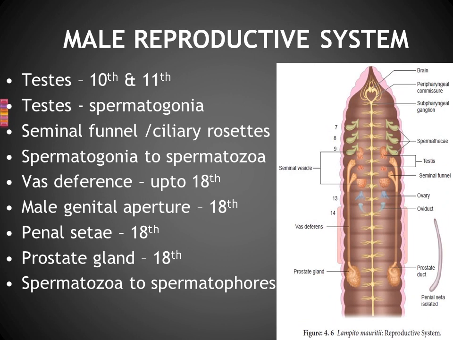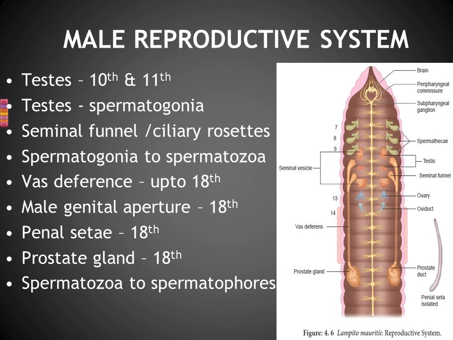Now let us see the structure of the male reproductive system of the earthworm, right? As we said already, earthworms are made up of segments. Especially we said the segments are metameres, meaning the same unit is repeated throughout the length of the body, right?